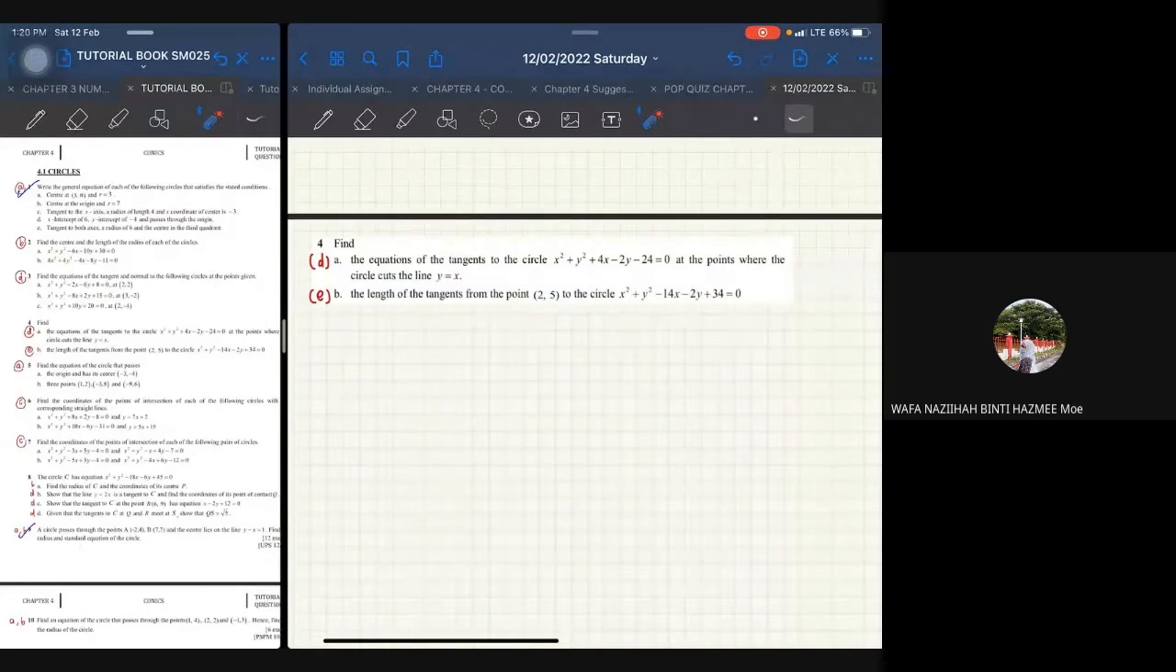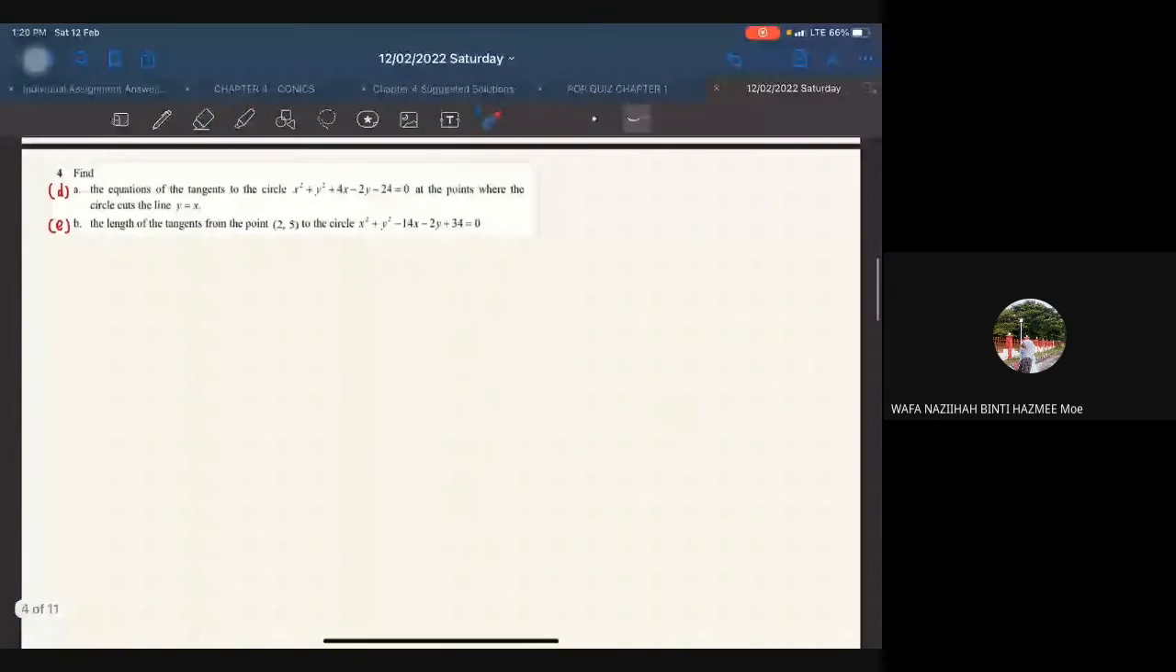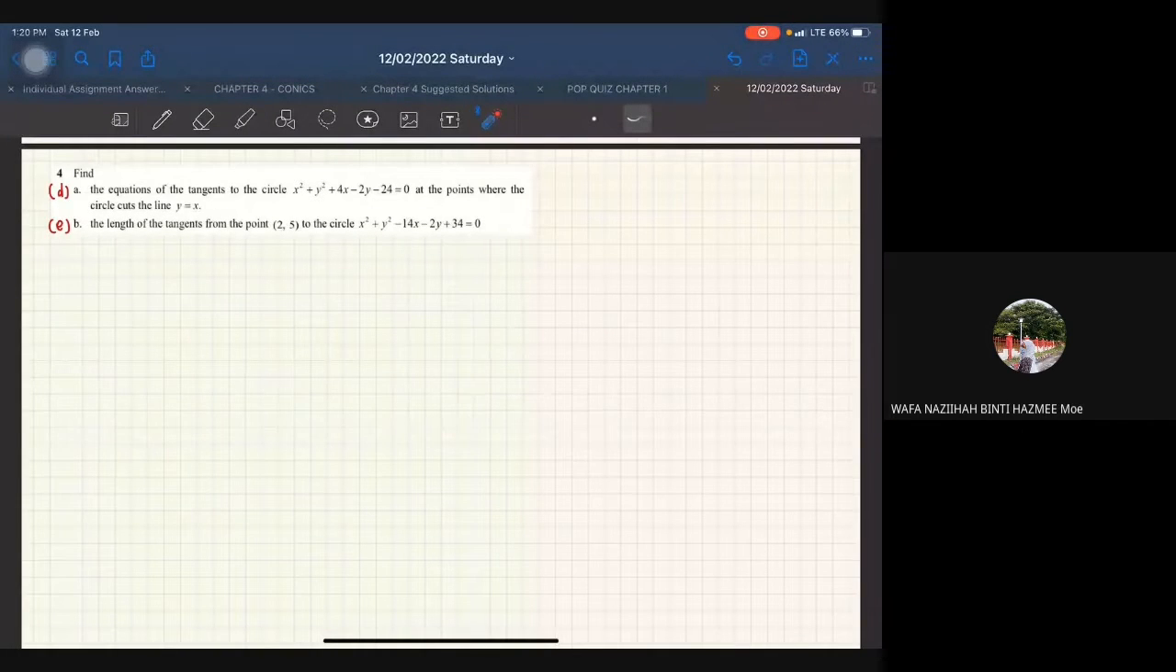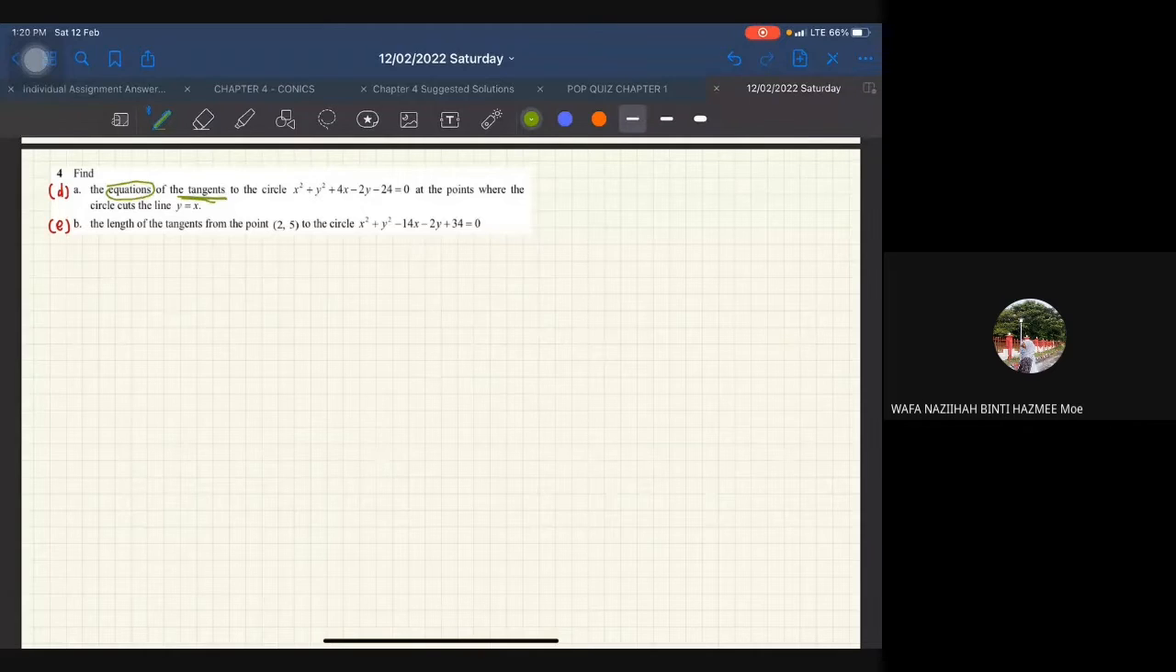Let me take a look at the answer scheme first. For A, I see. This question is a bit interesting. I like this question. So let's read the question first. It says find the equations of the tangents to the circle. It says equations, meaning you will have 2 equations.